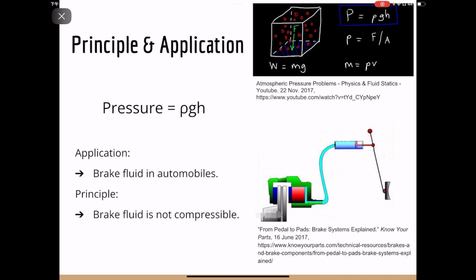It works on a simple principle, which is the incompressible property of liquid. When pressure is generated at one end of the system, the same pressure is generated at the other end. Simply stated, when you apply your foot to the brake pedal, brake fluid transfers this force into pressure to the front and rear brakes, stopping the vehicle.